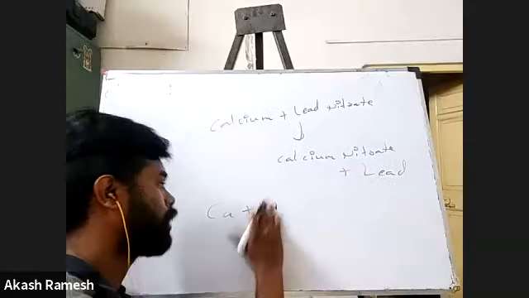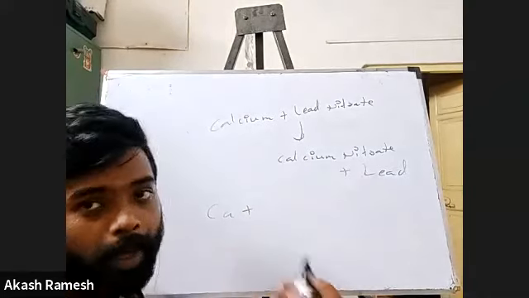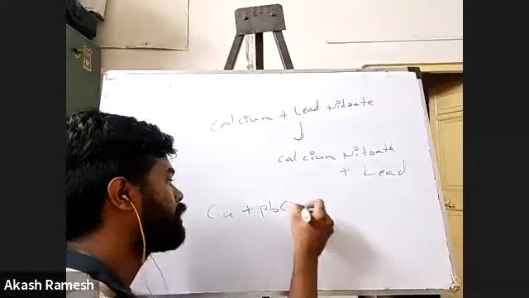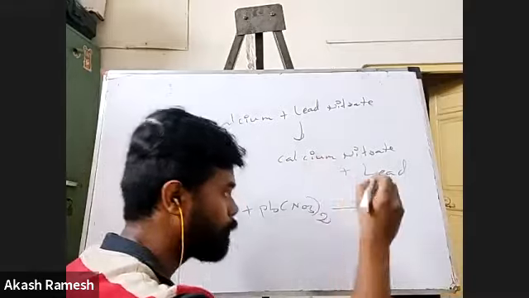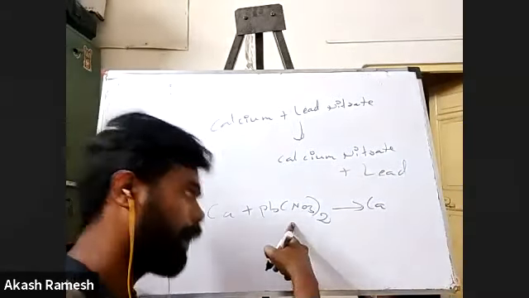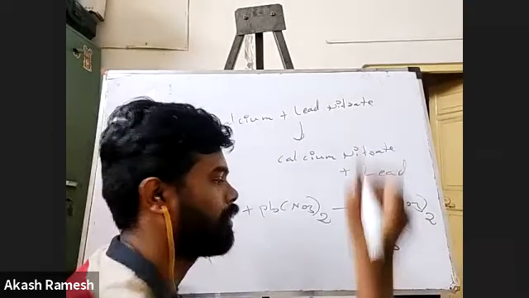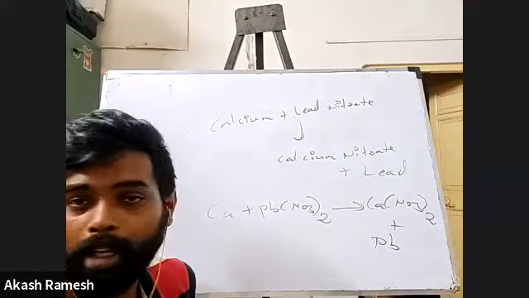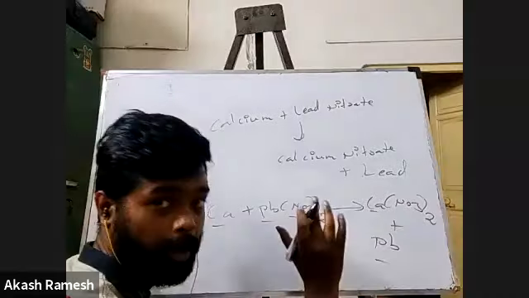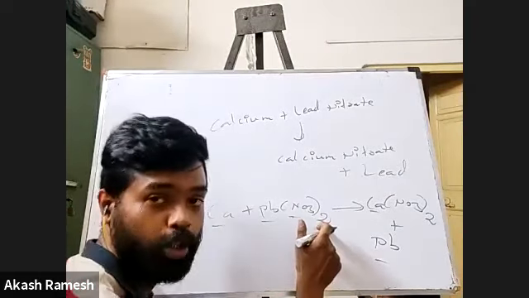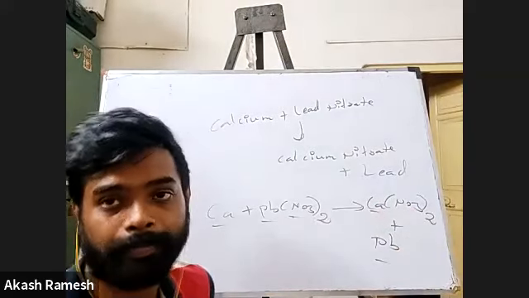So lead nitrate. Again Pb2 plus NO3 minus. Nitrate ion is NO3 minus. So swap. So it will become Pb NO3 twice. Now calcium nitrate. So it's Ca2 plus NO3 minus. So it will be Ca NO3 twice, and lead alone is there. So that's it. Now you see everything is balanced. One Ca, one Pb, one Pb, two nitrogens. One nitrogen inside into two, right? Again, same way, one nitrogen into two. Six oxygen, six oxygen. Everything else is balanced.